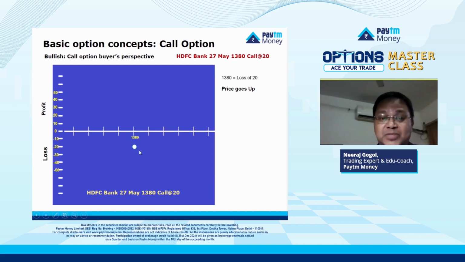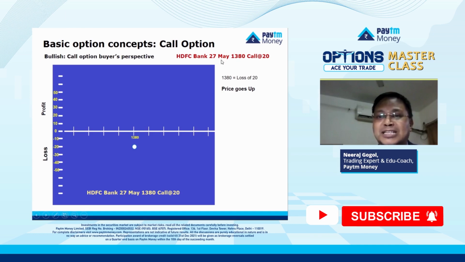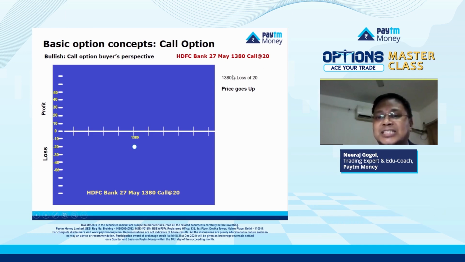Because on the day of the expiry, 27th of May, the price of the stock is also 1380, and this contract's strike price is also 1380. It means there is no profit in this contract. But still you have paid 20 rupees to buy this particular contract, isn't it? So therefore, if on the day of the expiry, the price is 1380, you lose 20 rupees, right?